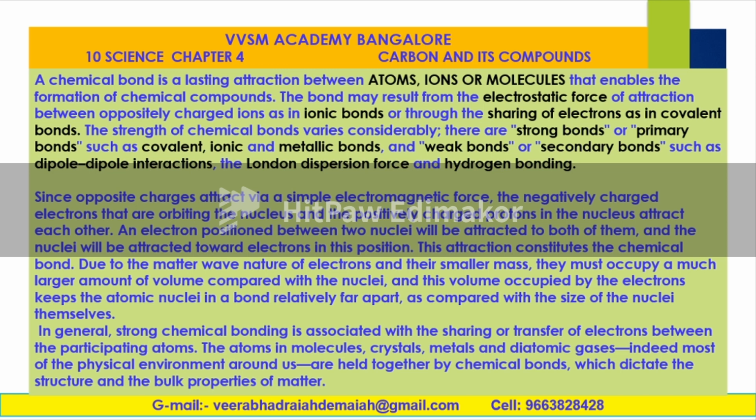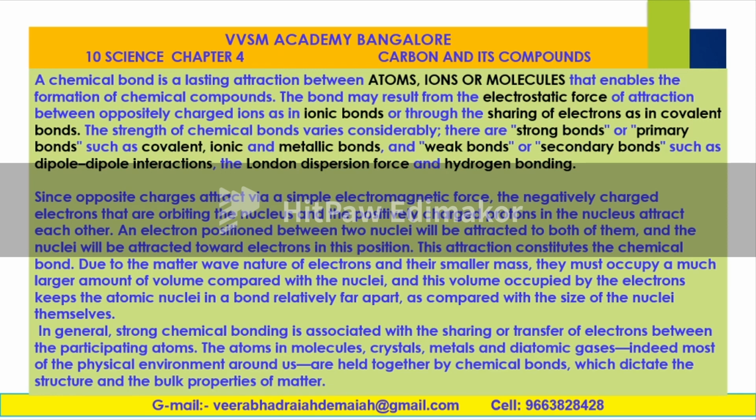Since opposite charges attract via the simple electromagnetic force, the negatively charged electrons orbiting the nucleus and the positively charged protons in the nucleus attract each other. An electron positioned between the two nuclei will be attracted to both of them, and the nuclei will be attracted towards the electrons in this position. This attraction constitutes the chemical bond. The attraction between atoms, ions, and molecules together constitutes the formation of chemical bond.